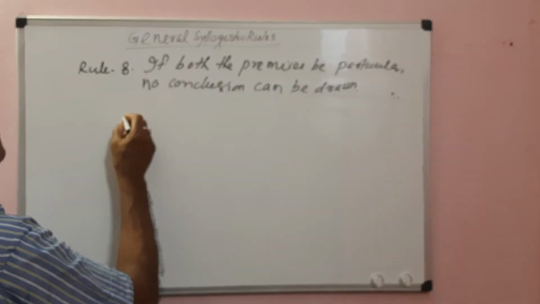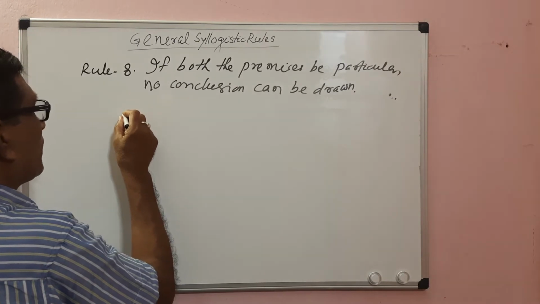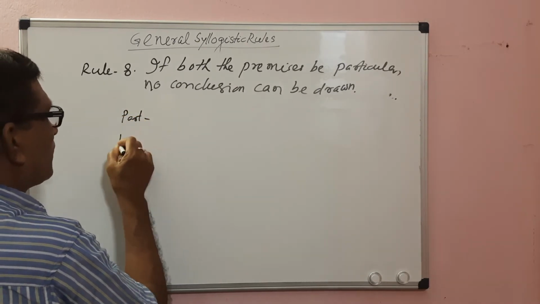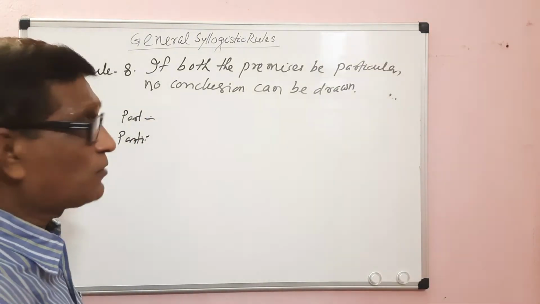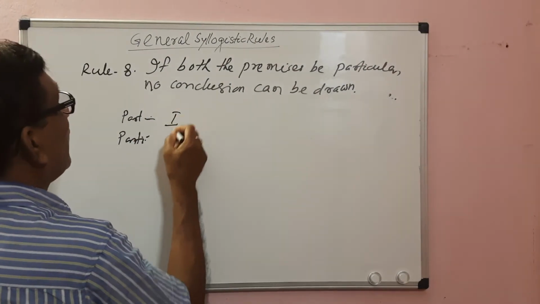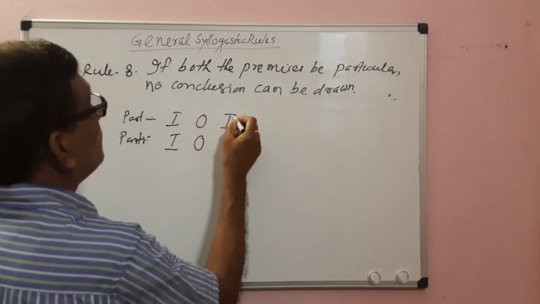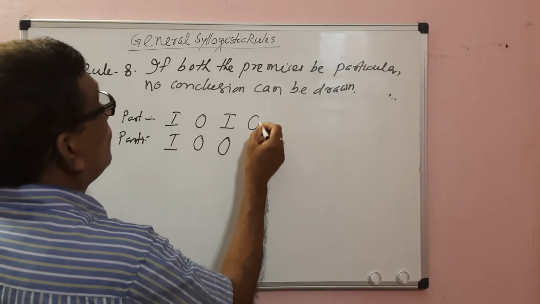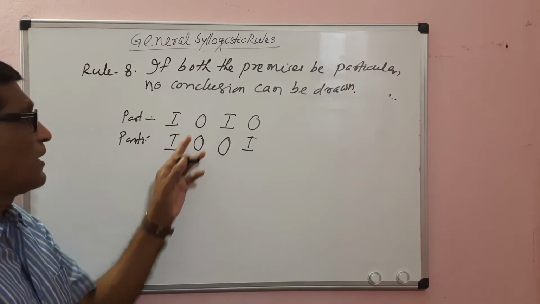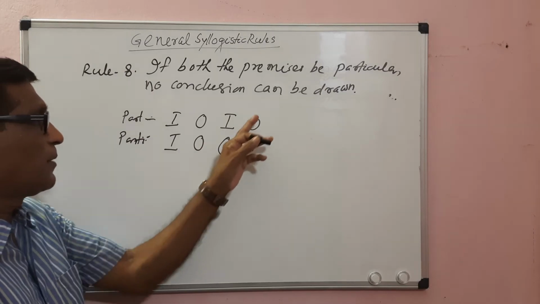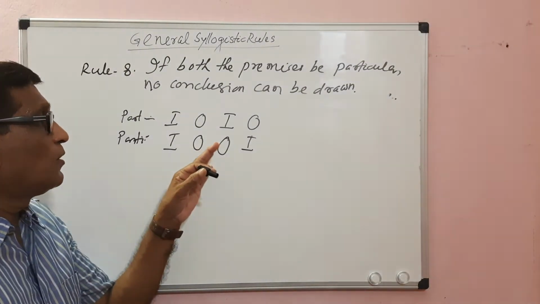You see, if both the premises are particular, it means the major premise and minor premise must be particular. If both the premises are particular, what will be the combination? Both may be I proposition, both may be O proposition, or major premise I and minor O, or the reverse. Both are affirmative, both are negative: particular affirmative, particular negative. This will be the combination. Now we have to prove one by one.